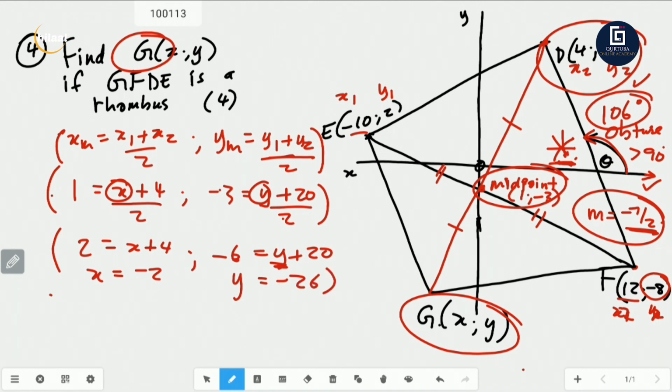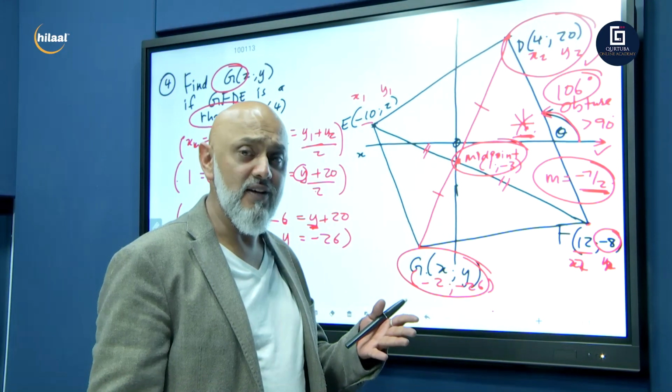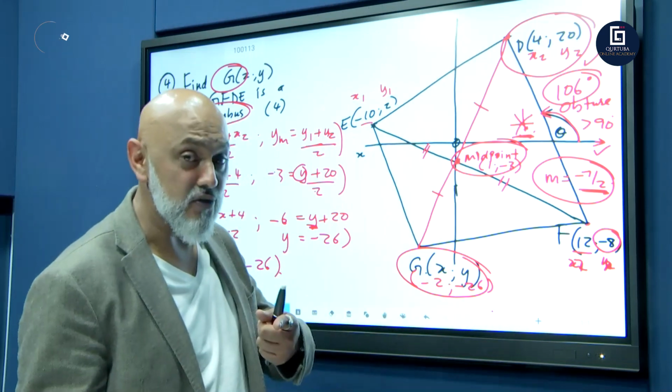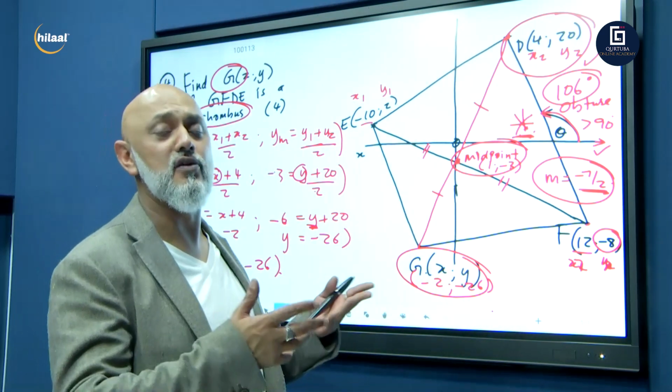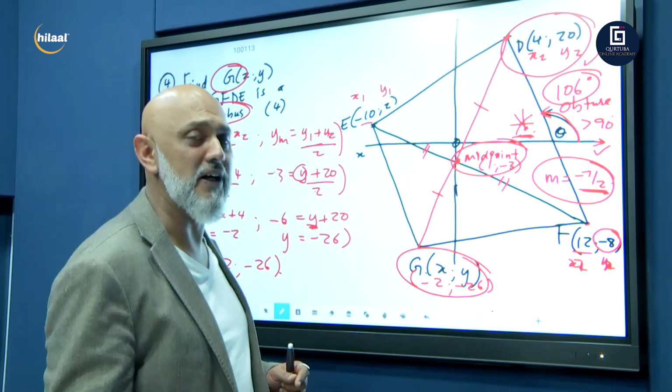And there we go, guys. Here's G's coordinates: minus 2 and minus 26. There we go. Negative 2 and negative 26. And there we go, guys. That is your coordinates of G. They told us it was a rhombus, so I did not use the distance formula. I did not use the gradient. You could have used it if you wanted to. However, like I said, you would have had to use simultaneous equations. It would have been too much work for you.